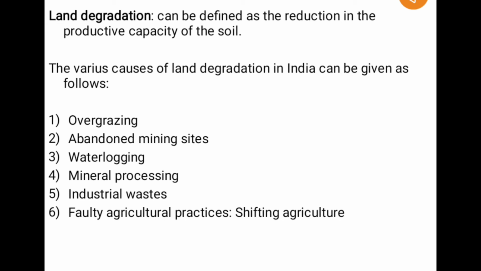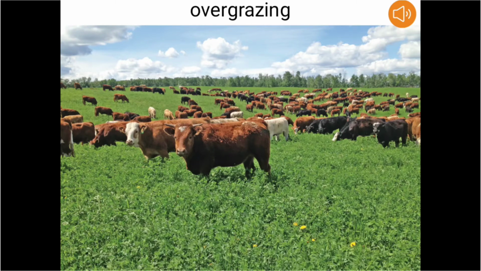So one of the causes of land degradation is overgrazing.